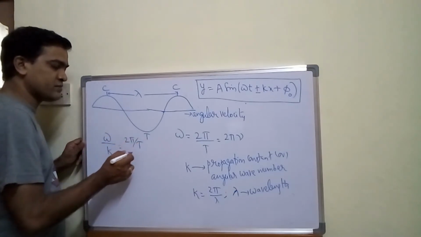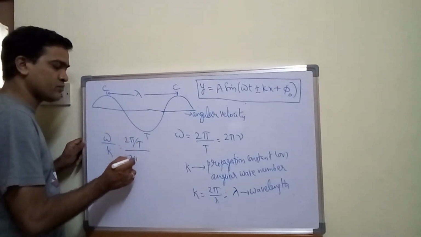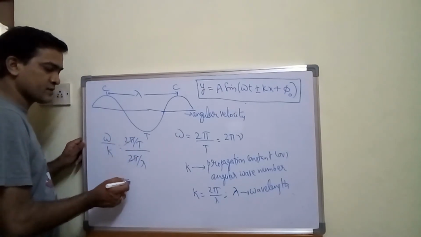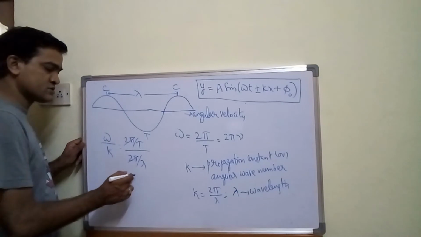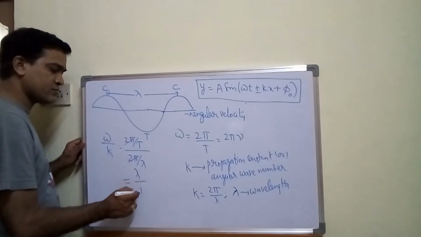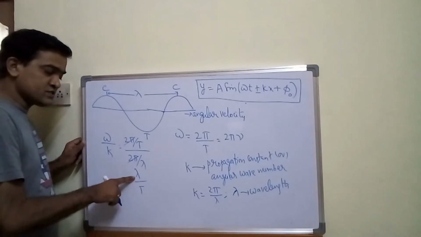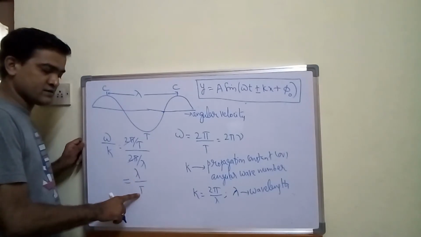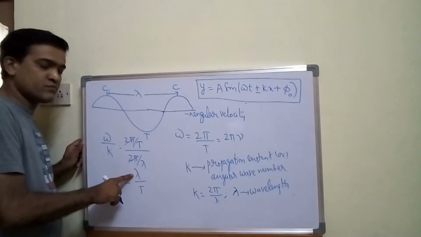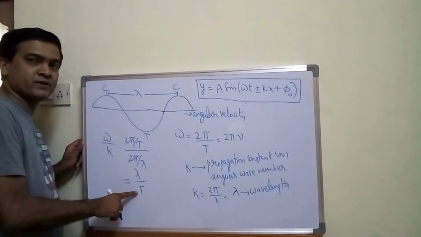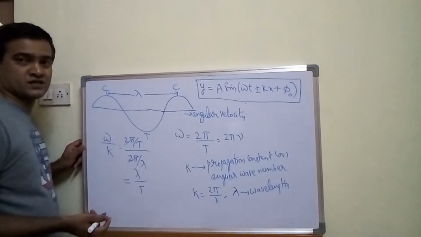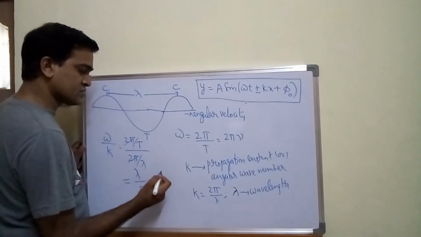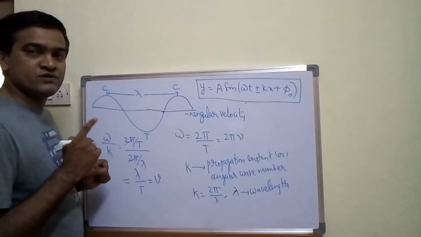2 pi by t, let me write, and here 2 pi upon lambda. So that 2 pi gets cancelled. Now lambda goes upwards, so I can write this one as lambda by t. That means distance travelled by one wave in 1 second. This is nothing but distance travelled by a wave in 1 second, lambda by t. Distance by time is what? Nothing but velocity. So lambda upon t gives velocity.